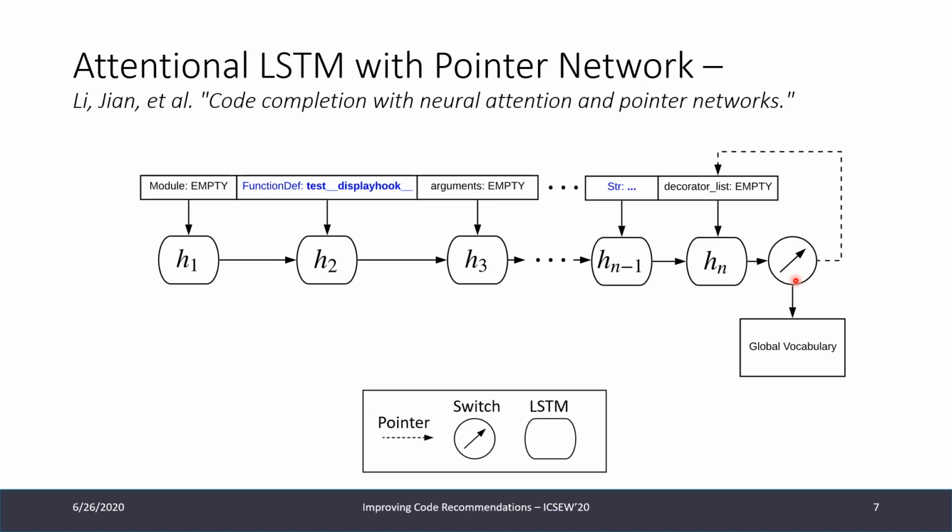And then the switch can decide between two possible outcomes. One, we can predict from some global vocabulary in which we have predefined some words, which could be possible recommendations. Or alternatively, because this might be finite, we can point back to our input sequence and predict a word from the input sequence.